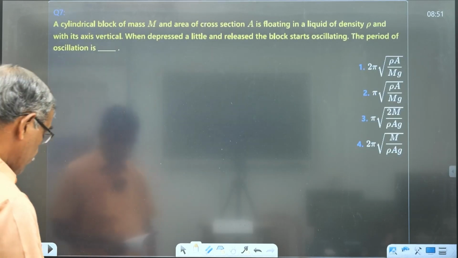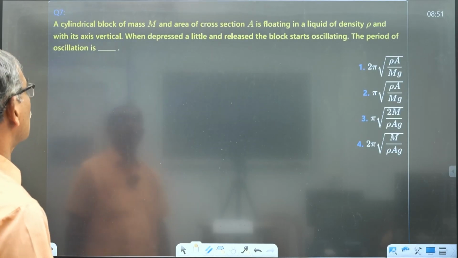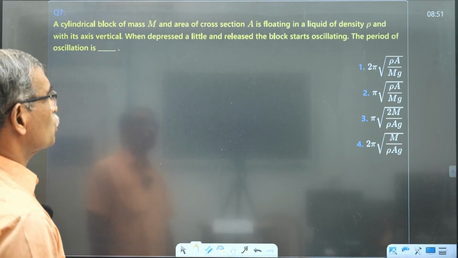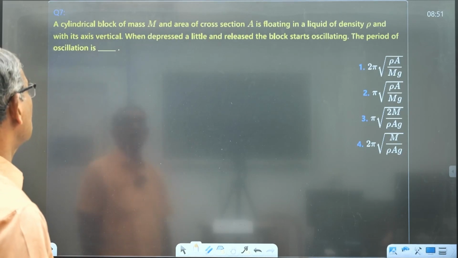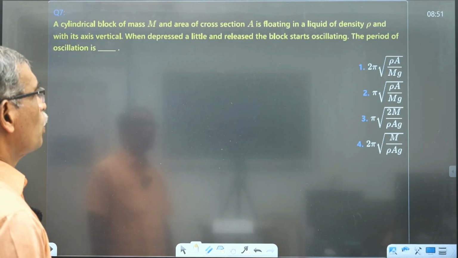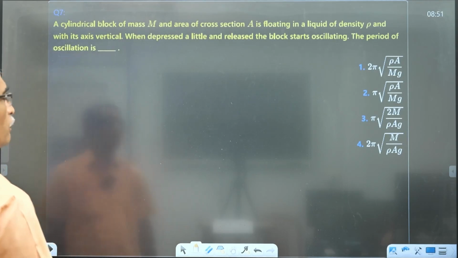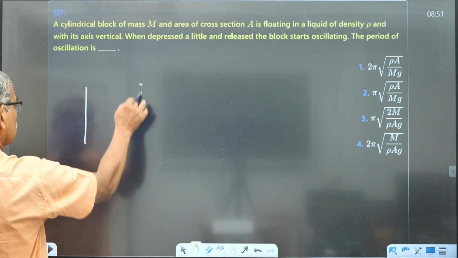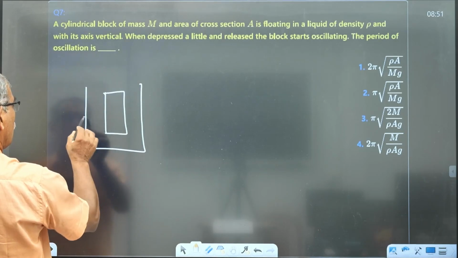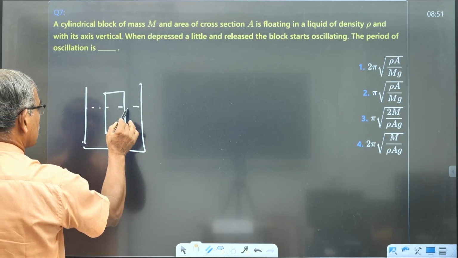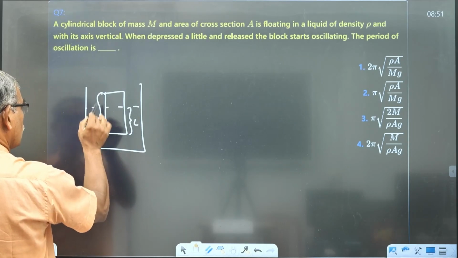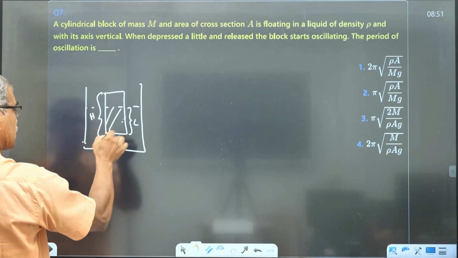Next question. A cylindrical block of mass m and area of cross section A is floating in a liquid of density rho with its axis vertical. When depressed a little and released, the block starts oscillating. The period of oscillation. Suppose this is the situation. This is the block, immersed up to this H or L. This is the height H of the block. This much is inside the liquid.